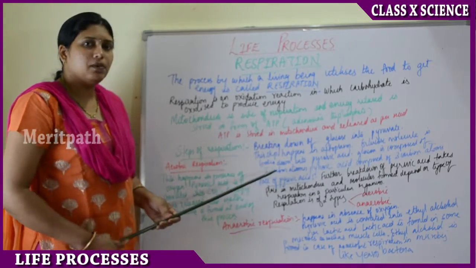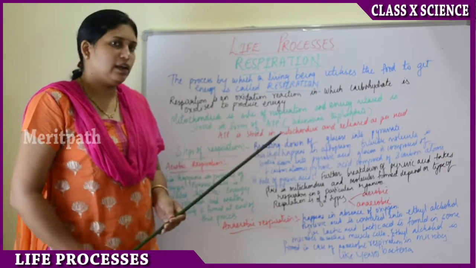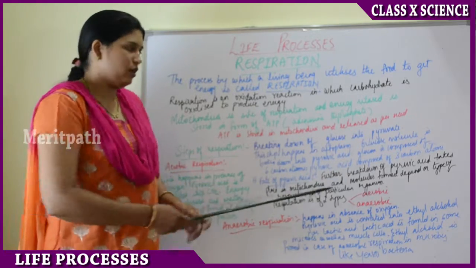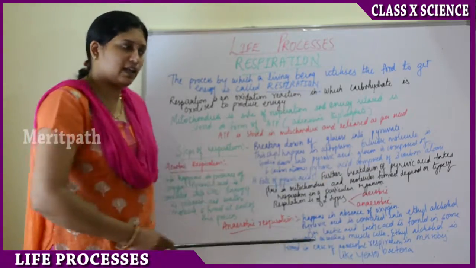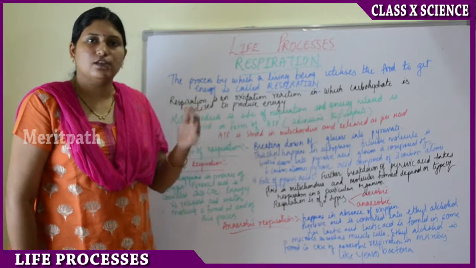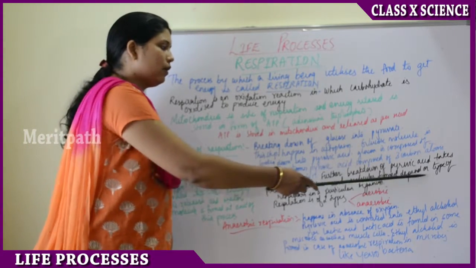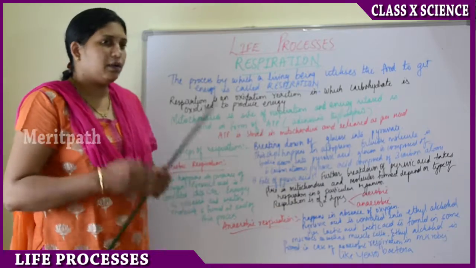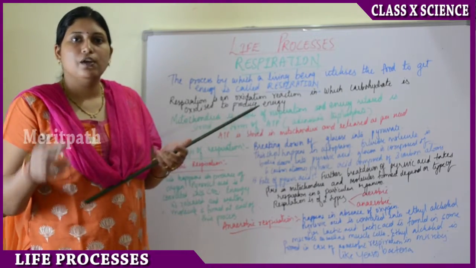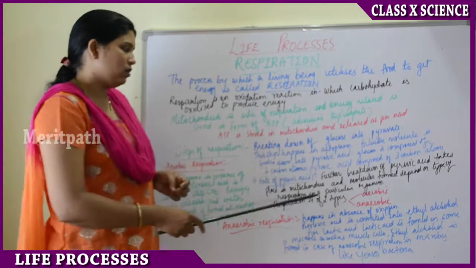In the second step, since the glucose is converted to pyruvic acid, let's see what happens to pyruvic acid. Further breakdown of the pyruvic acid takes place in the mitochondria. It breaks down and forms new molecules, and which molecules form depends on the type of respiration. What are the types of respiration?